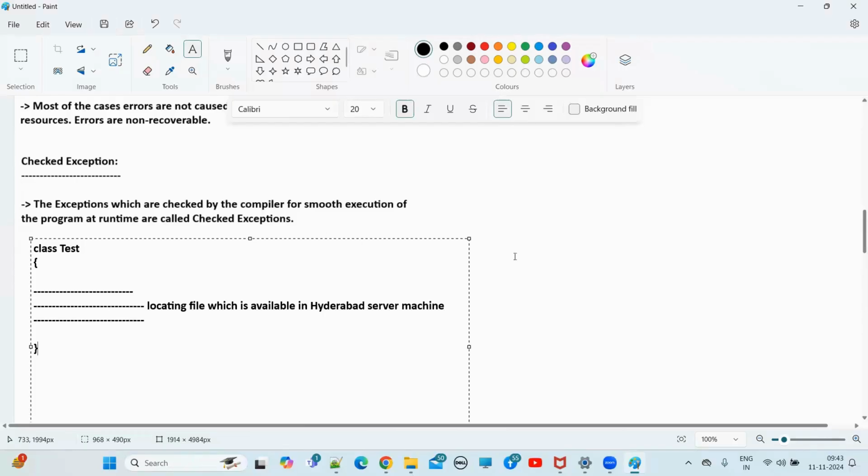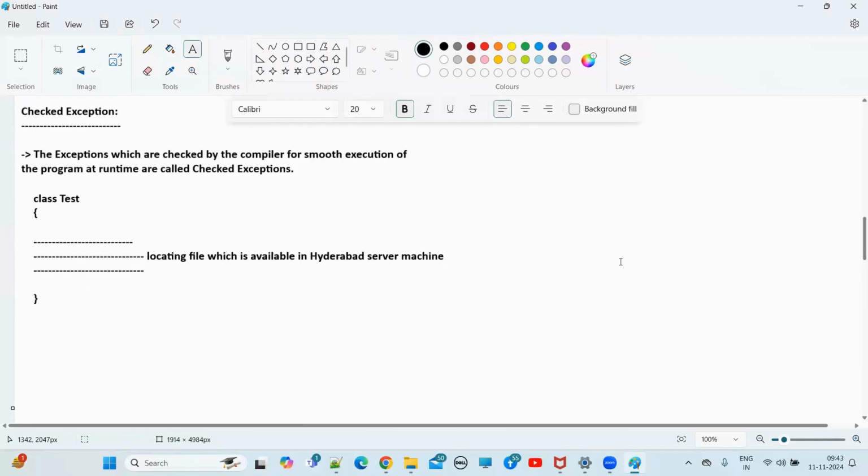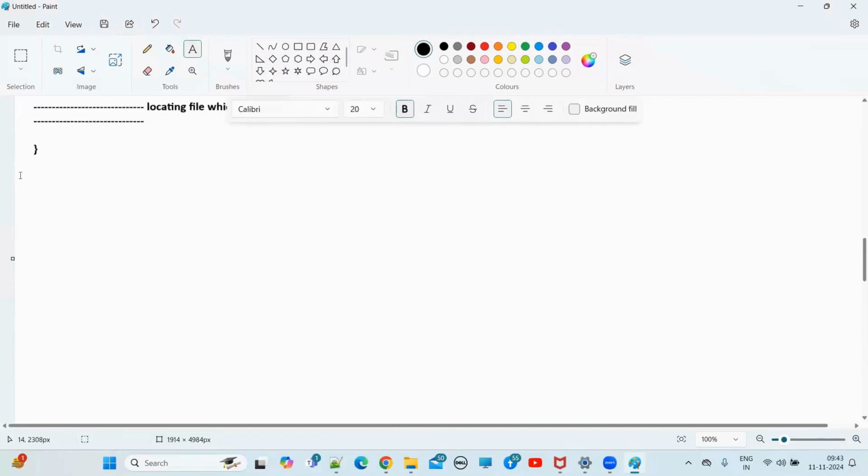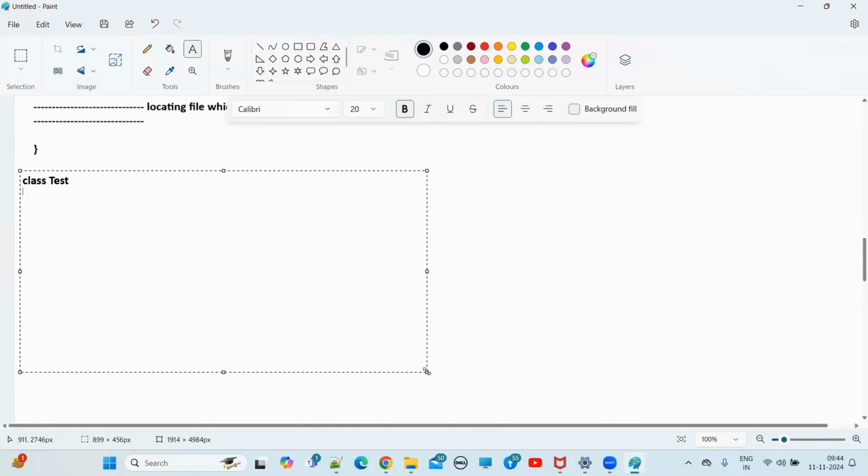Okay, so now let me write one small example. Let me take class Test, guys. In the class Test, we have the public static void main method, PSVM. Fine. Now String args we have. Here I'm writing PrintWriter pw is equal to new PrintWriter.